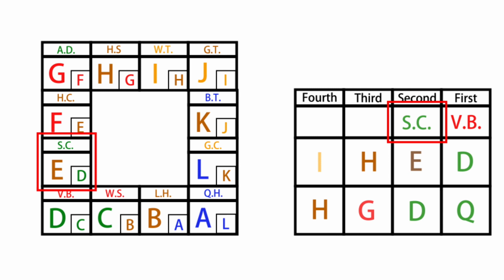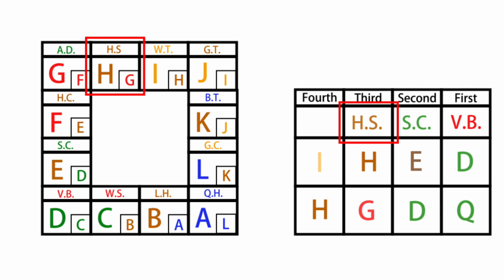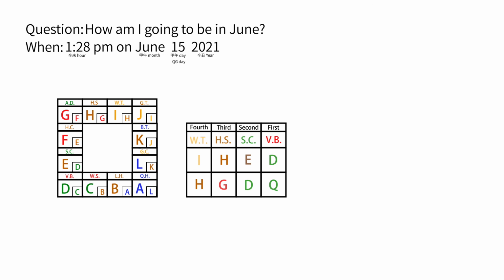Because the celestial corresponding to H is the hollow sky in this course, we write HS here. Because the celestial corresponding to I is the white tiger in this course, we write WT here. This is how the 4 lessons are arranged.